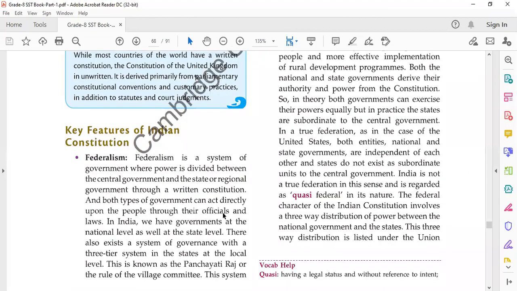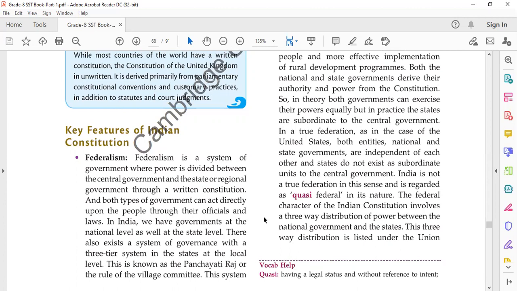These are the elected bodies formed by the Constitution. Now, both the national and state governments derive their authority and power from the Constitution. It is only the Constitution which gives power to the state governments and the central government. So the Constitution provides power to the governments at various levels, and they rule the area under them. Actually, in practice,